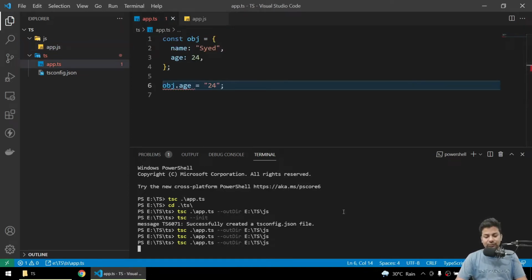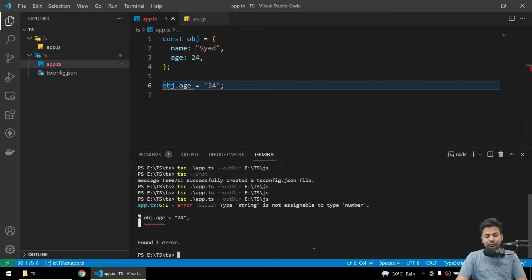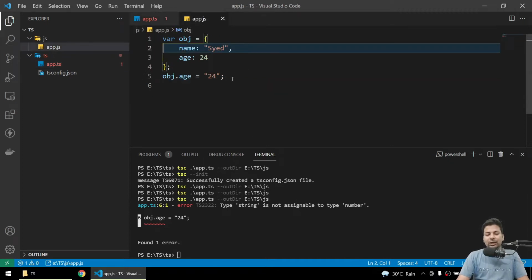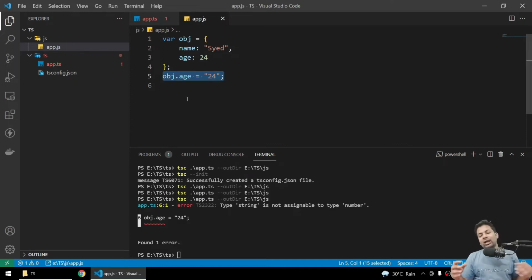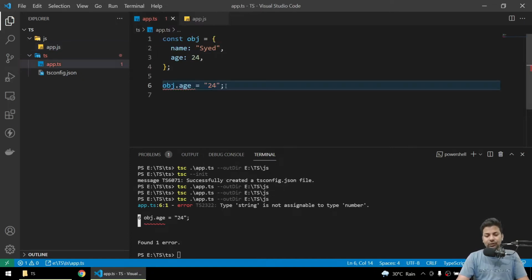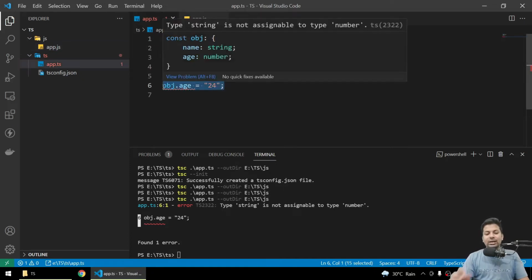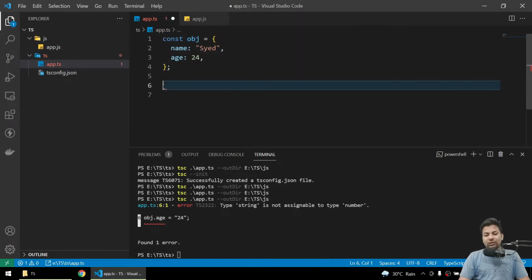Yeah, see, sorry, you got an error. See, object age, you got an error, cannot assign. If you come here, everything looks fine, and it shows you the output always. Whatever your errors are, it will still give you the output file, but you have an error. So you can just look at the error at the start only, you'll know, but in a JS file it's just not acceptable.